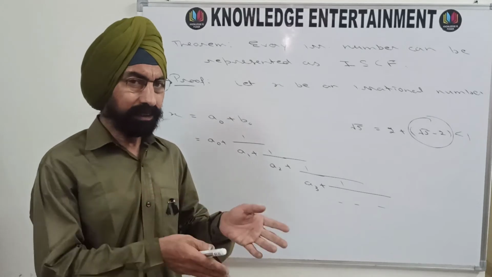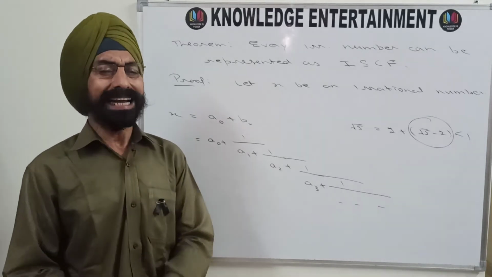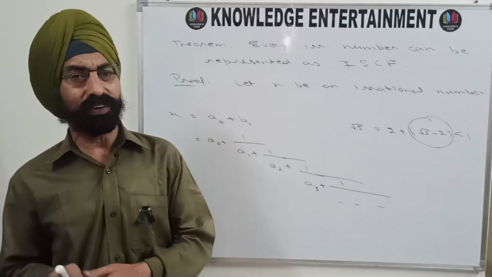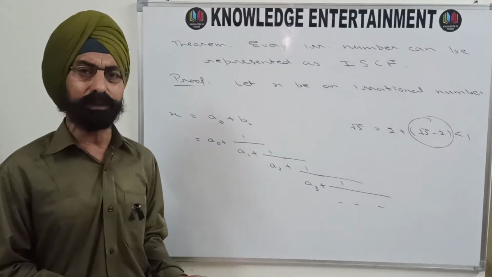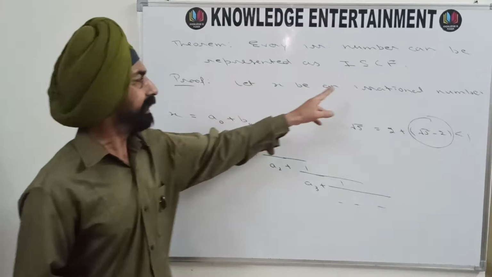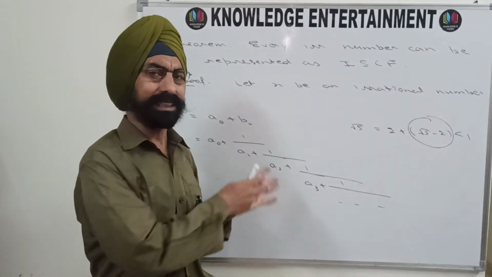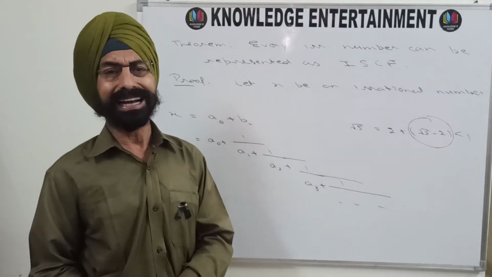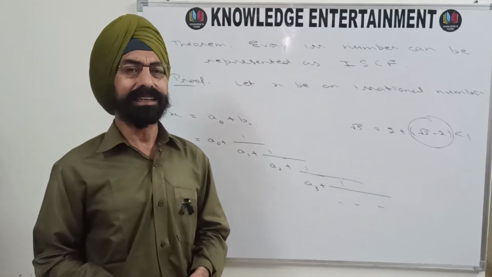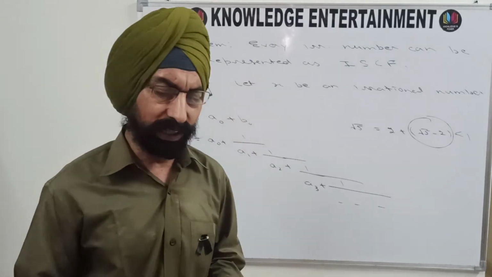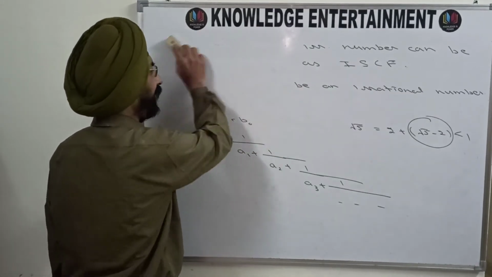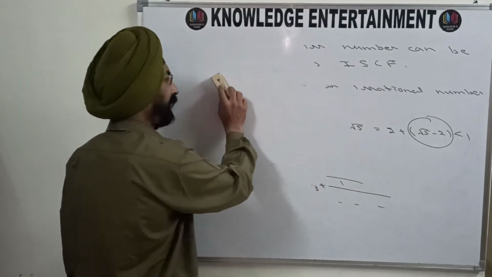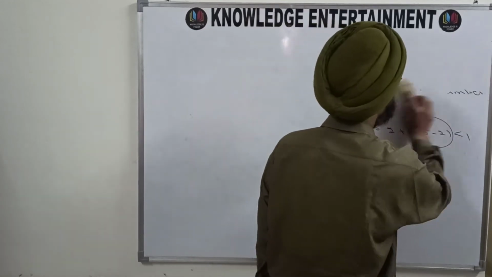And in the previous video we have shown that every finite simple continued fraction represents a rational number. That means it represents a rational number, which is a contradiction because we are given that x is irrational. So this process will never end and it will become an infinite simple continued fraction. So every irrational number can be represented as an infinite simple continued fraction.